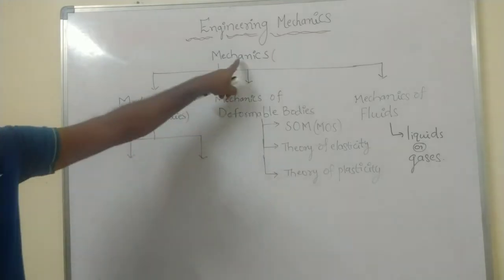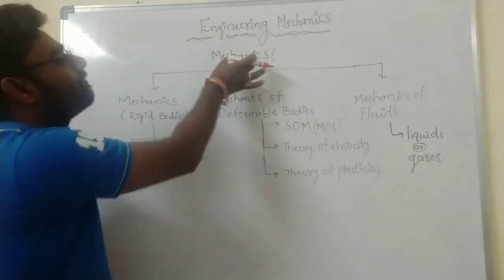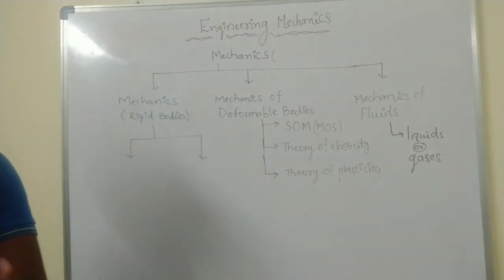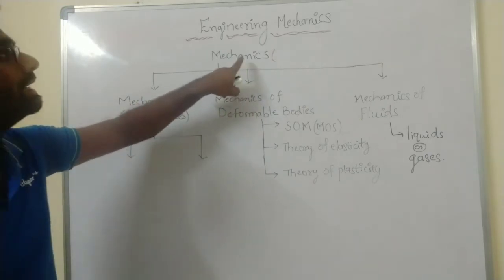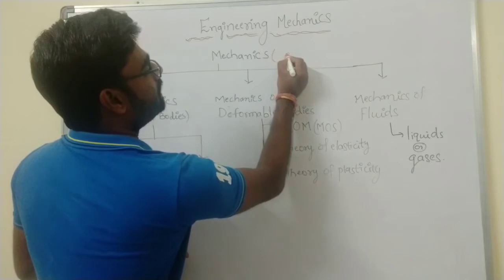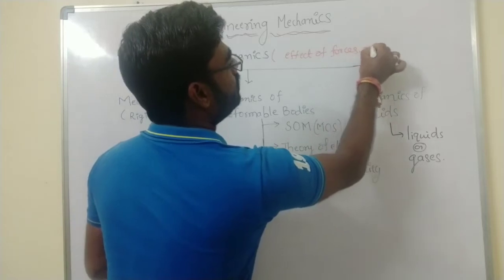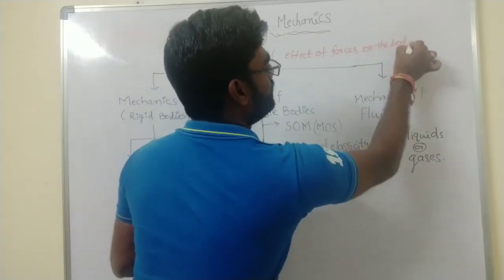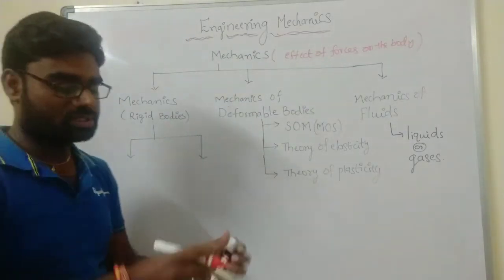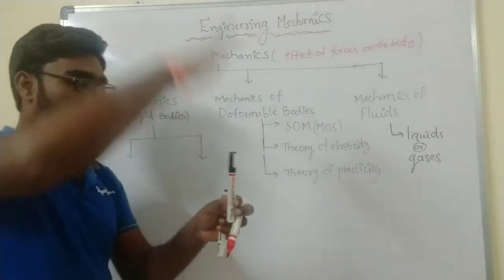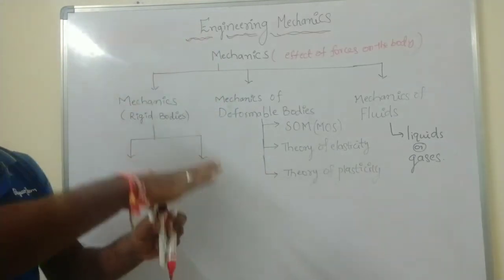Mechanics is the science which deals with the effect of forces on the bodies. So mechanics is the science which deals with the effect of forces on the body. See here, this is the board, and this one is the pen. Some force applying on a body, so this one also is mechanics.